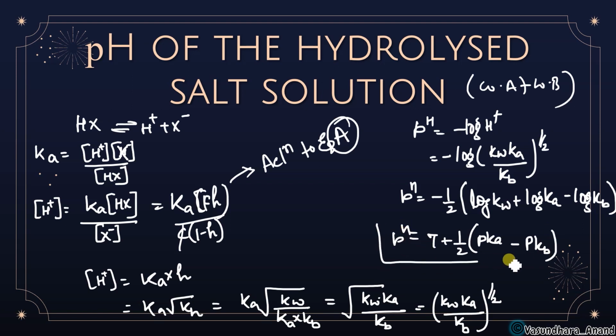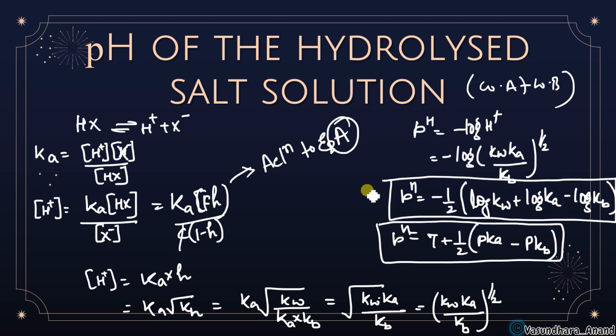So these are the two equations for when both the acid and base are weak. So you can skip the derivation. You have to learn the formula only. Okay, got it? Because formula application will be there.